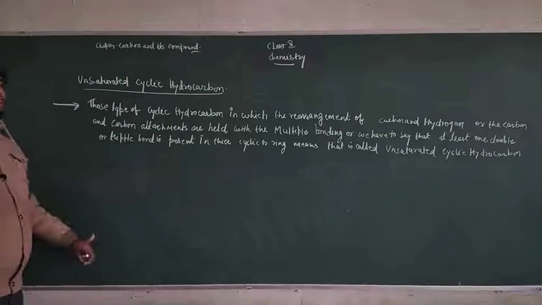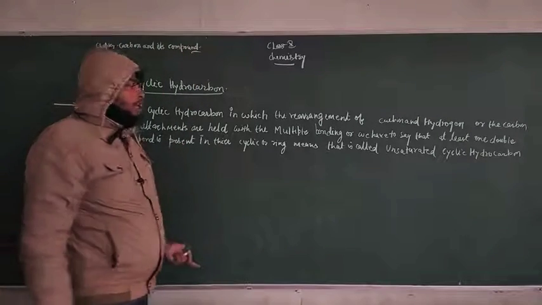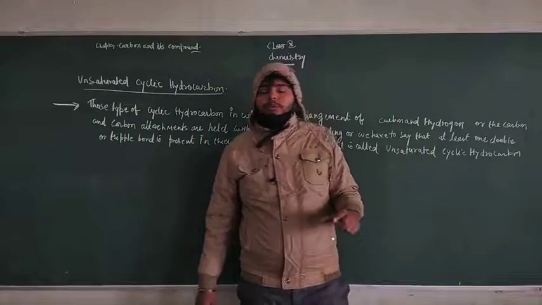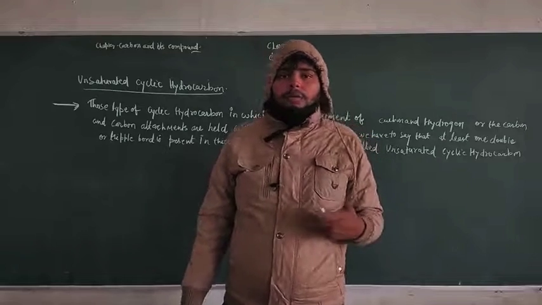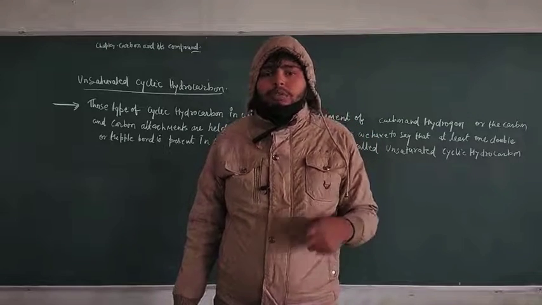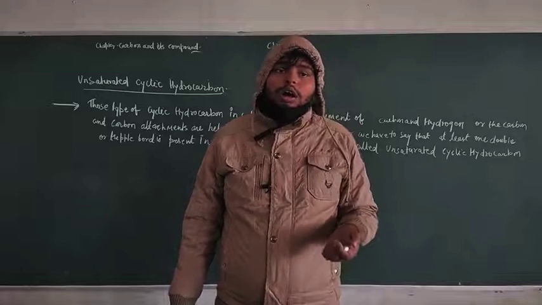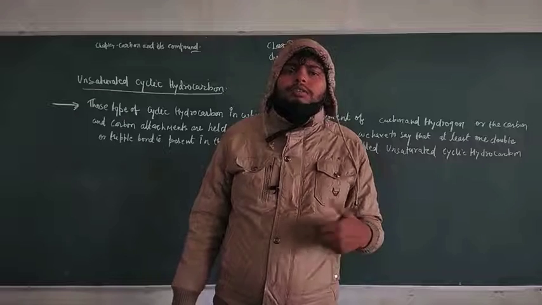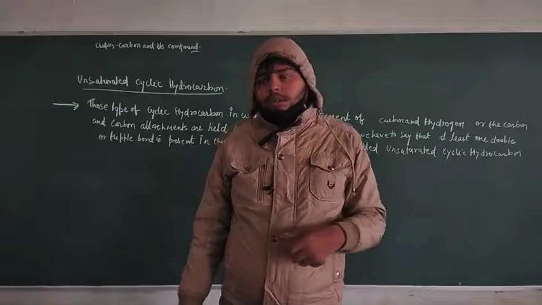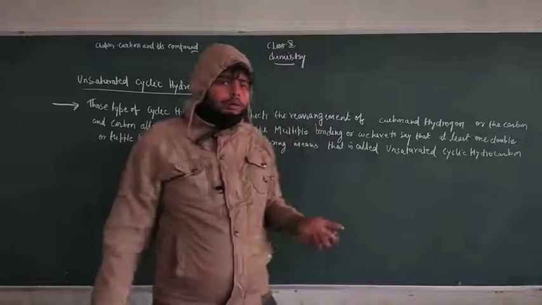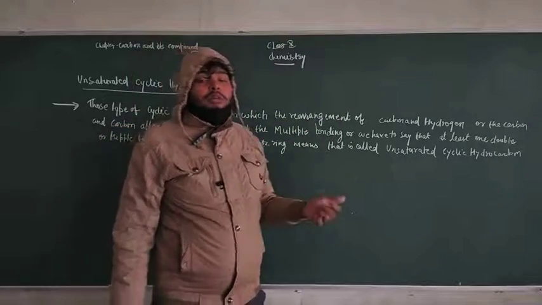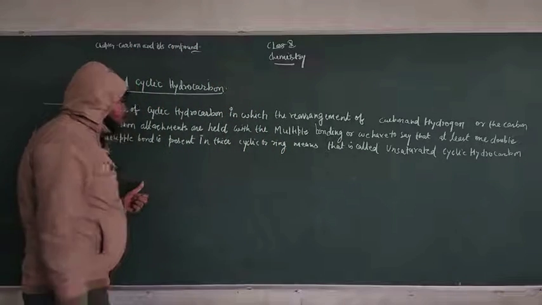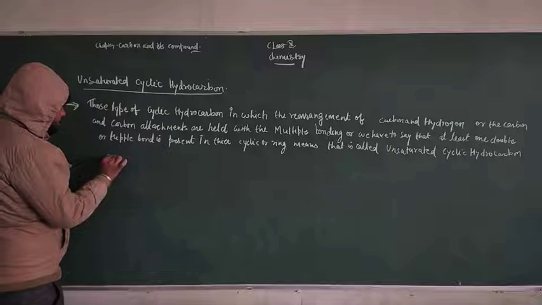That means unsaturated cyclic hydrocarbon is based on formations where carbon and carbon, even carbon and hydrogen, arrangements take place with the help of multiple bonding. Multiple bonding is most important for the formation of unsaturated cyclic hydrocarbon. It is not in a different state in terms of the state way or in terms of cyclic. Both are the same as usual. There is just a difference of their state way and a difference of the ring structure. That means we have to discuss an example.